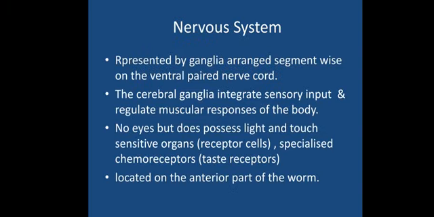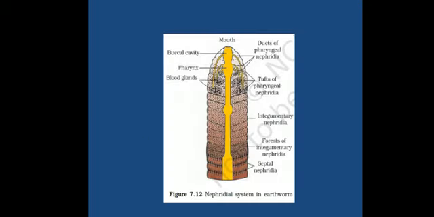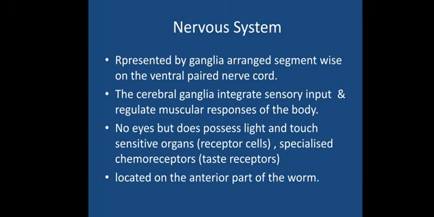Next one is the nervous system. The nervous system is a bit developed, not that much, but still it has ganglia. Ganglia are nothing but clumps of neurons, we know that. It is represented by ganglia arranged segment-wise on the ventral paired nerve cord. Each segment will have ganglia.